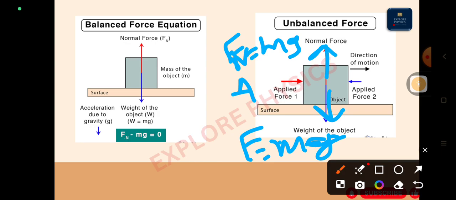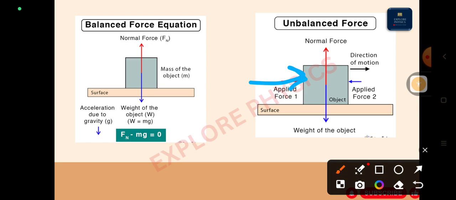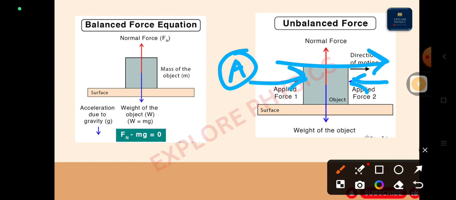Now I am applying force in this direction. Right, as I am applying force in this direction, some force is acting in the opposite direction, but still the object is moving in the positive direction. It means whatever force I apply from the A side, suppose team A, the same force is acting, why? Because the force opposing it was less. Understood?